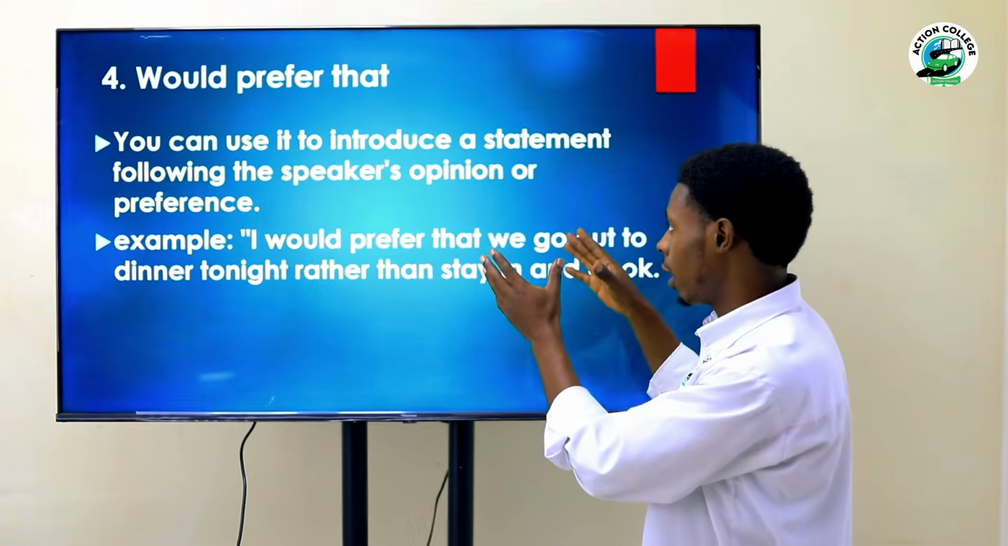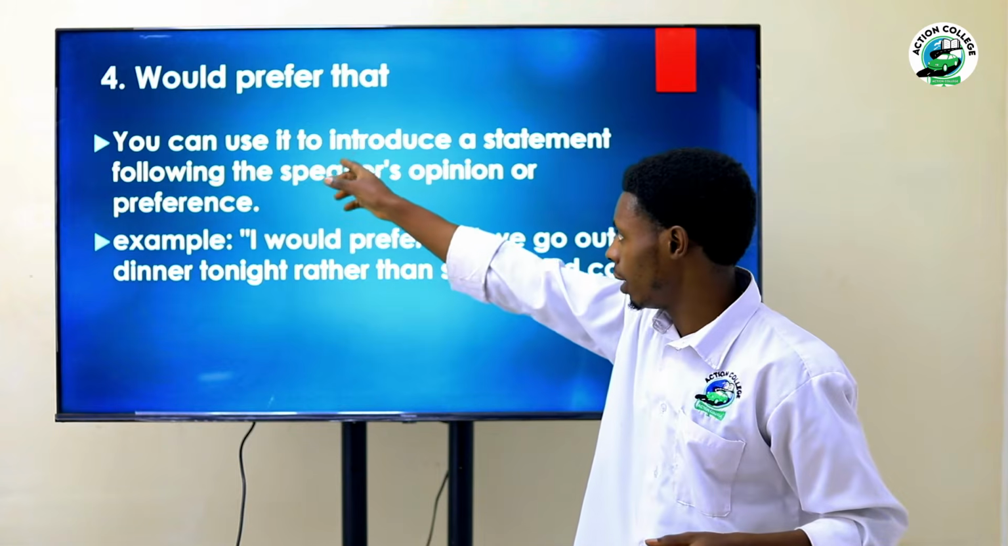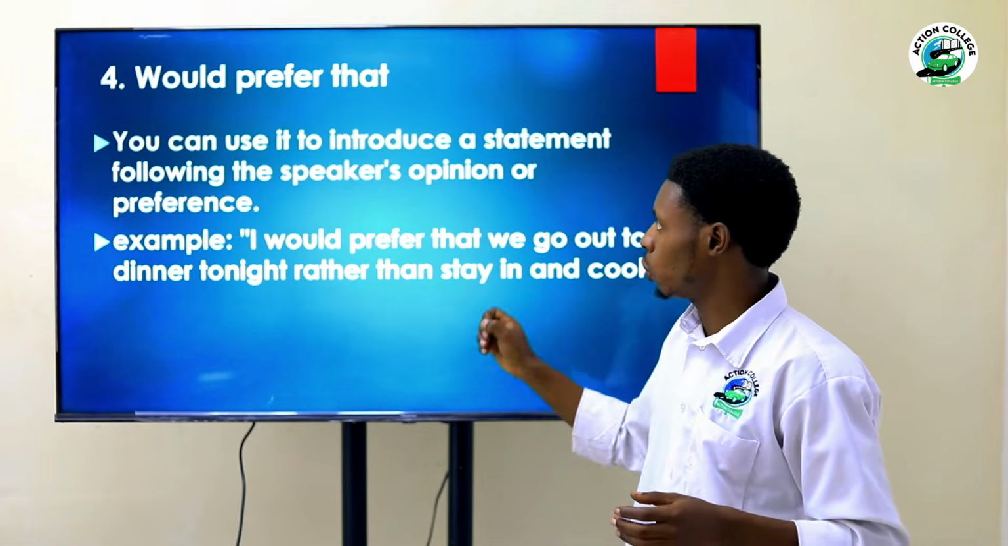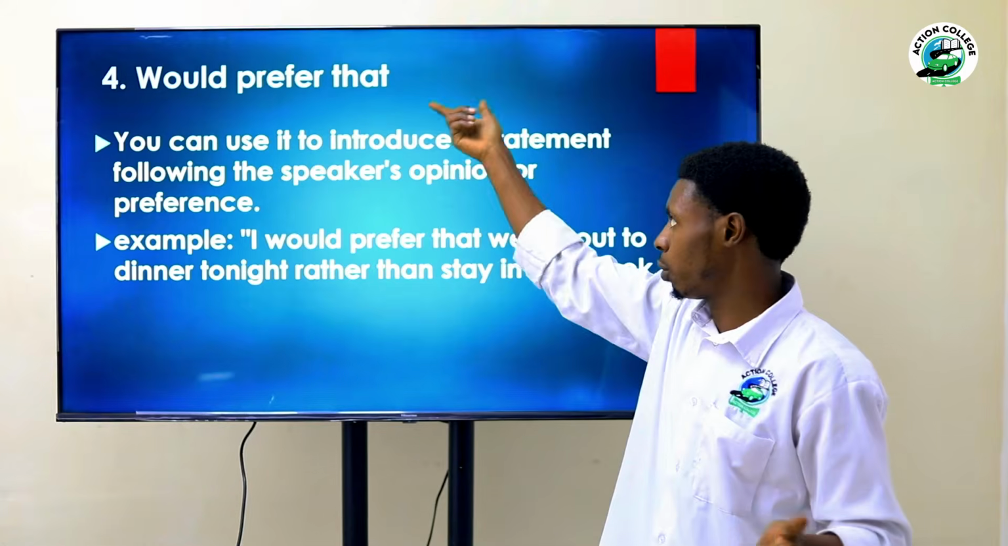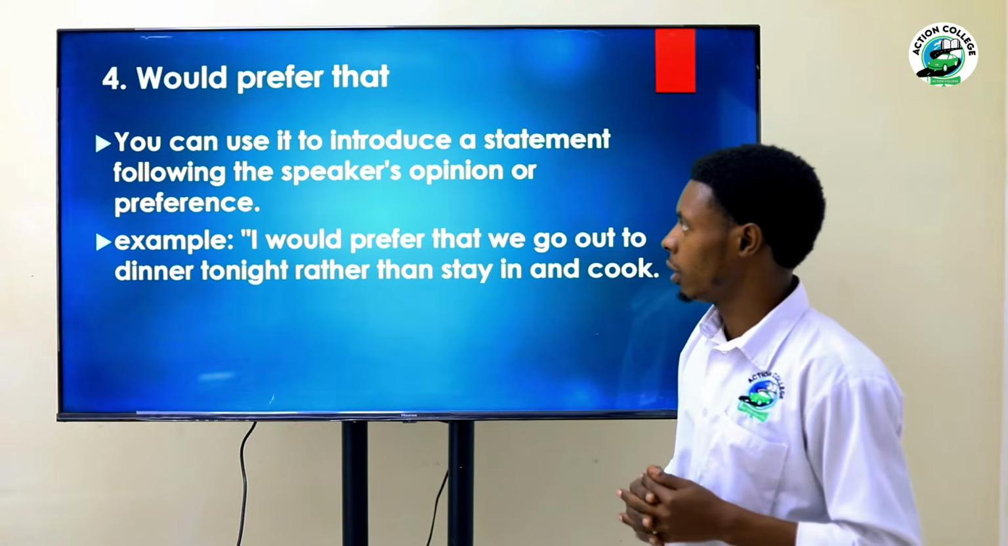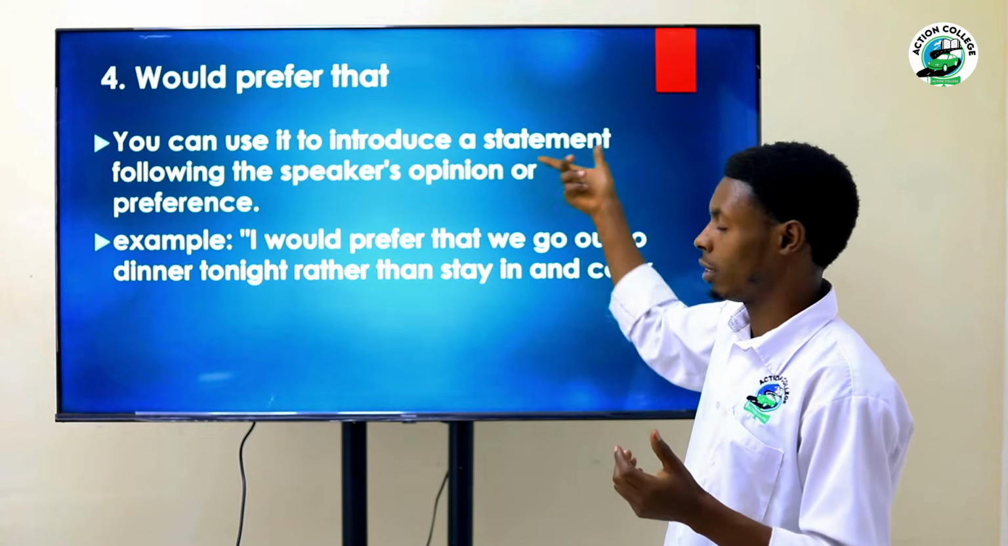You're going to add another sentence here, but starting with a subject. That's why you bring that in as a relative pronoun. Let's have some examples. You can use it to introduce a statement.